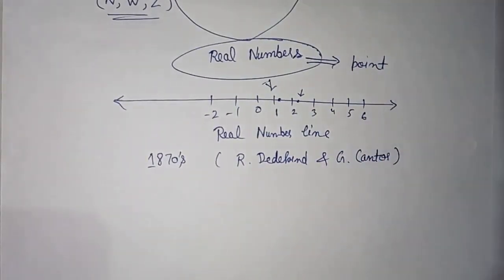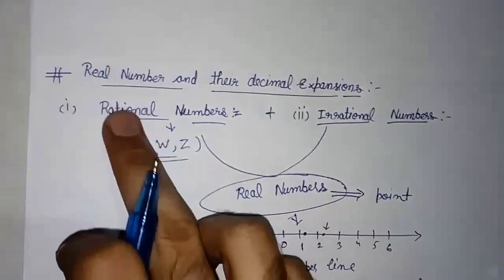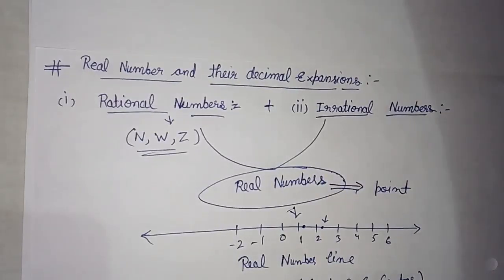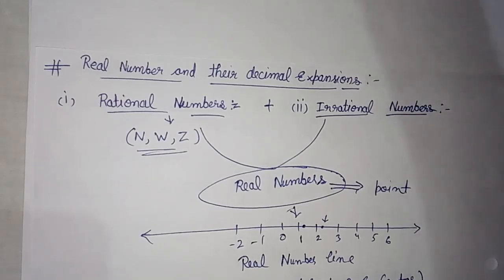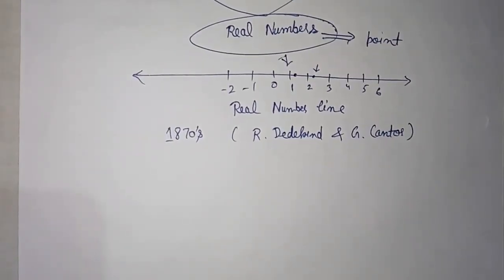Okay, so now we will discuss the decimal expansion of these real numbers. In real numbers, two types are there, rational and irrational. For this, we have to take some numbers, and then we will discuss their decimal expansion.